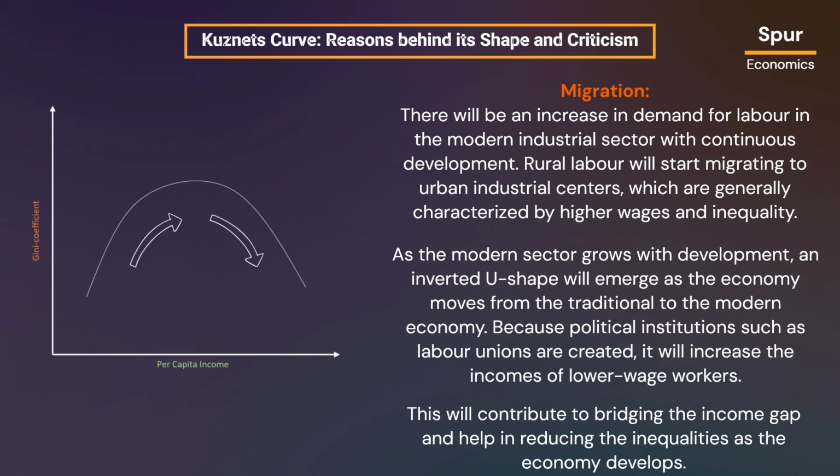There will be an increase in demand for labor in the modern industrial sector with continuous development. Rural labor will start migrating to urban industrial centers, which are generally characterized by higher wages and inequality. As the modern sector grows with development, an inverted U-shape will emerge as the economy moves from the traditional to the modern economy. Because political institutions such as labor unions are created, it will increase the incomes of lower-wage workers. This will contribute to bridging the income gap and help in reducing the inequalities as the economy develops.